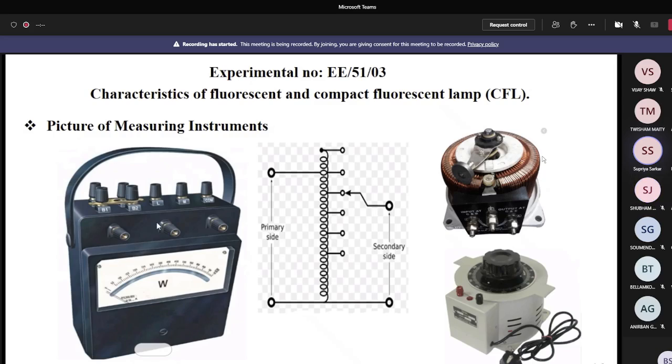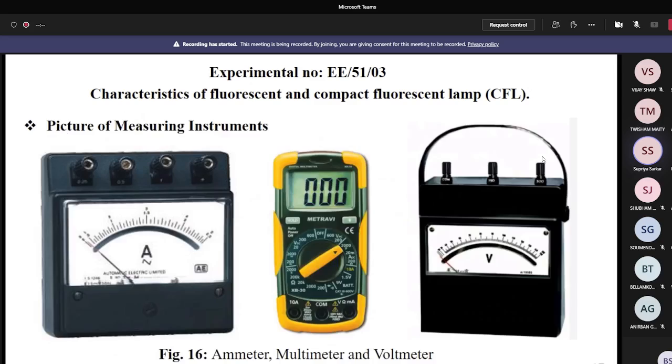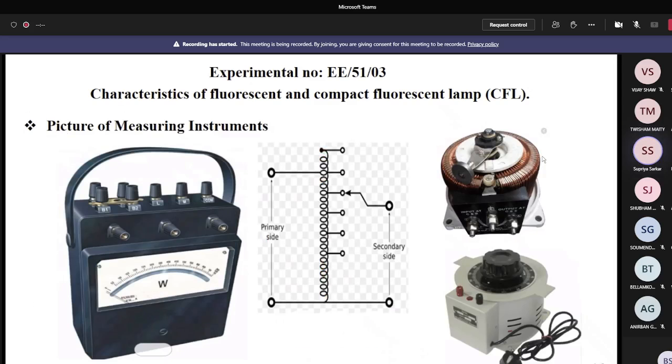Okay, so now I can discuss everything. First, I show you the rating of the wattmeter. The wattmeter is rated in terms of voltage and current. Here you see 0, 75, 150 to 300 volt, and 0 to 1 to 2 ampere. When the metal strips are within B1 B2, the current coils are connected in series, so only 1 ampere current is flowing. When the metal strips are connected within B1 E1 and B2 E2, then 2 ampere current is flowing.